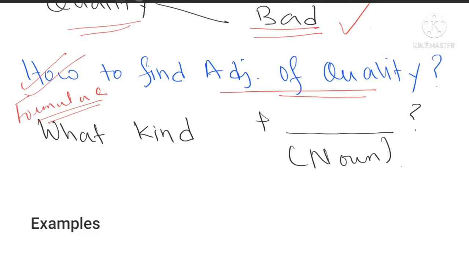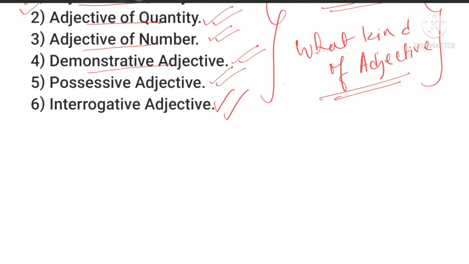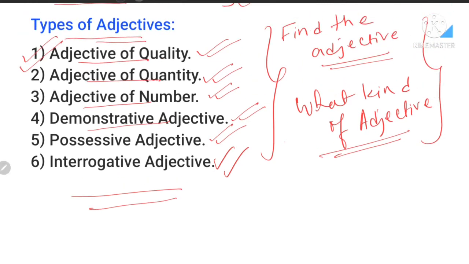So in order to find the adjective, whichever adjective, maybe there are 6 types of adjective which I have already told out here, it can be any one of them, but for that you have to know the noun. पहले noun ढूंढो, noun से सवाल पूछो. We'll ask a certain question. For adjective quality, I'll ask you a certain question. For quantity, I'll ask you a different question. For number, different. It will go on. So हर एक type के लिए अलग अलग questions है आपके पास.